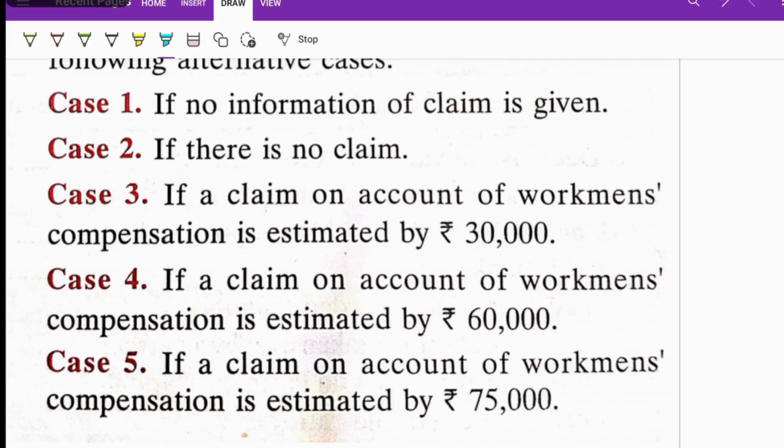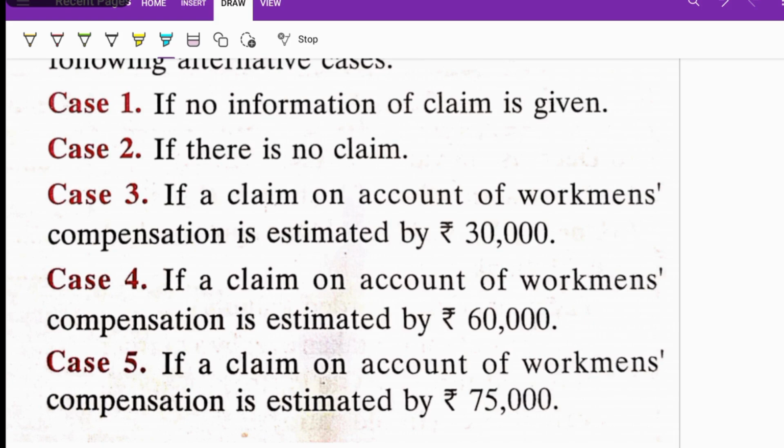Case number one, if no information of claim is given. Case number two, if there is no claim. Case number three, if a claim on account of workman compensation fund is estimated at 30,000. Case number four, if a claim on account of workman compensation is estimated at 60,000. Case number five, if a claim on account of workman compensation fund is estimated at 75,000.